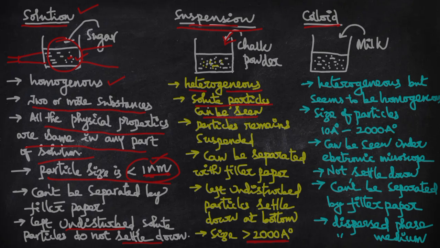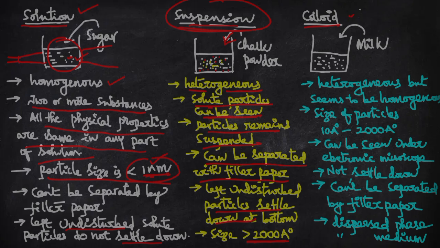That's why the solute particles can be seen, and the particles remain suspended. They can be separated with filter paper. If you keep this in filter paper, the chalk powder will be separated and the water is collected in the beaker. If left undisturbed for some time, the chalk powder will settle down at the bottom.